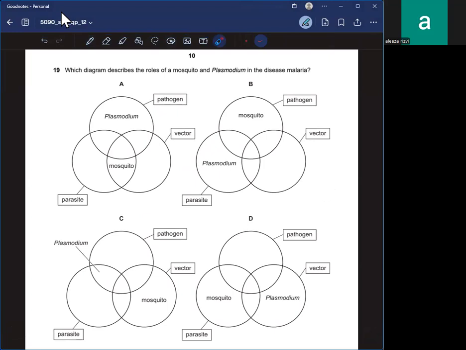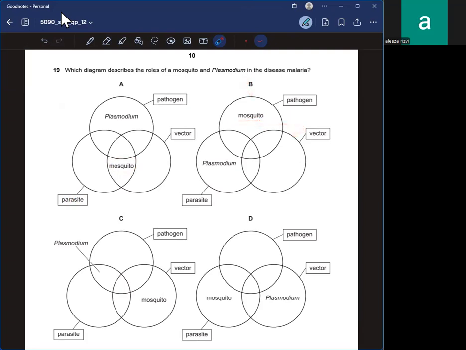Which diagram describes the role of a mosquito and plasmodium in the disease malaria? So we know that the mosquito is a vector and plasmodium is the pathogen. So we'll check. Pathogen and vector: this is incorrect, as mosquito is just a vector, not a parasite. For B, mosquito is not the pathogen. It is the vector. So B is incorrect.